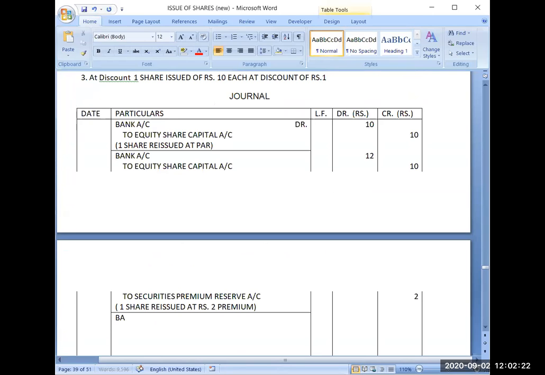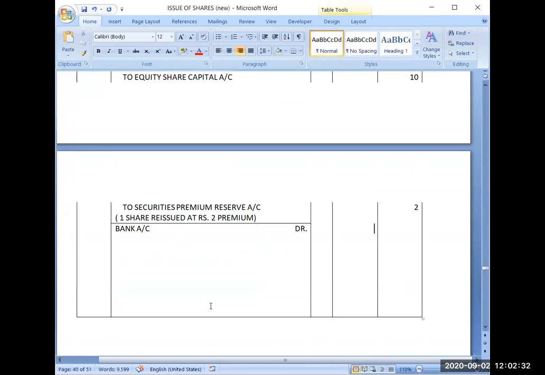Bank account debit, because you are issuing shares at discount, so you will receive now ₹9 only.